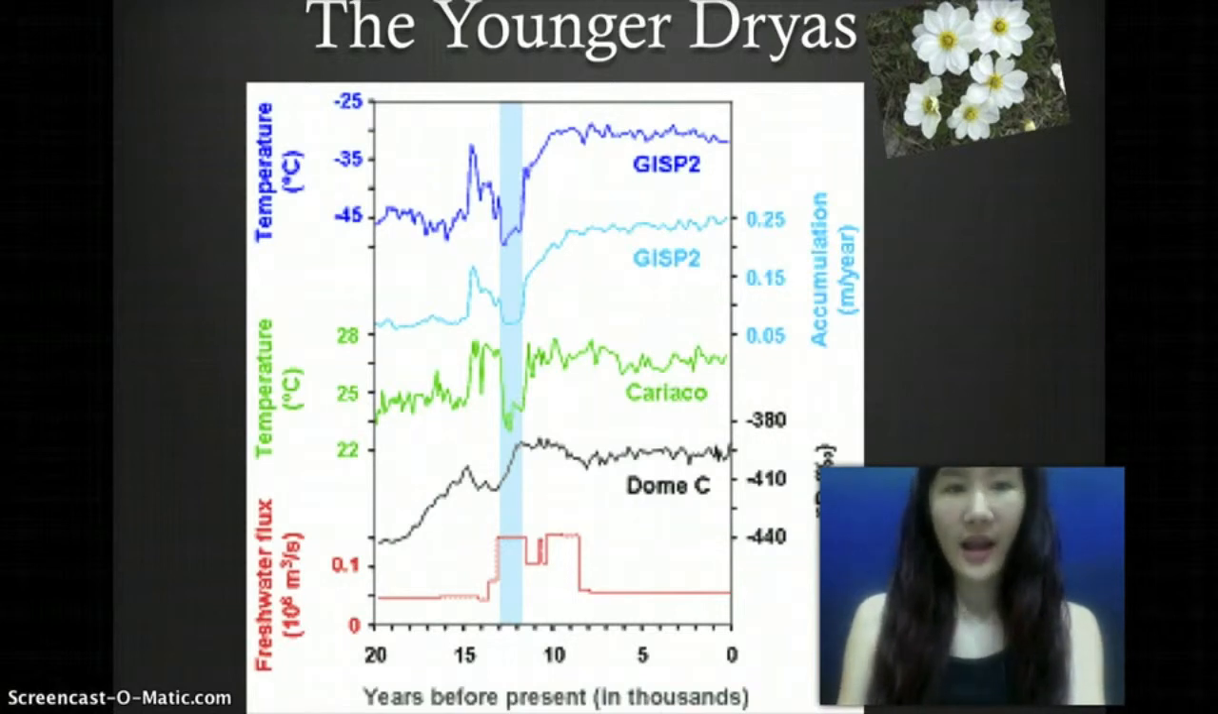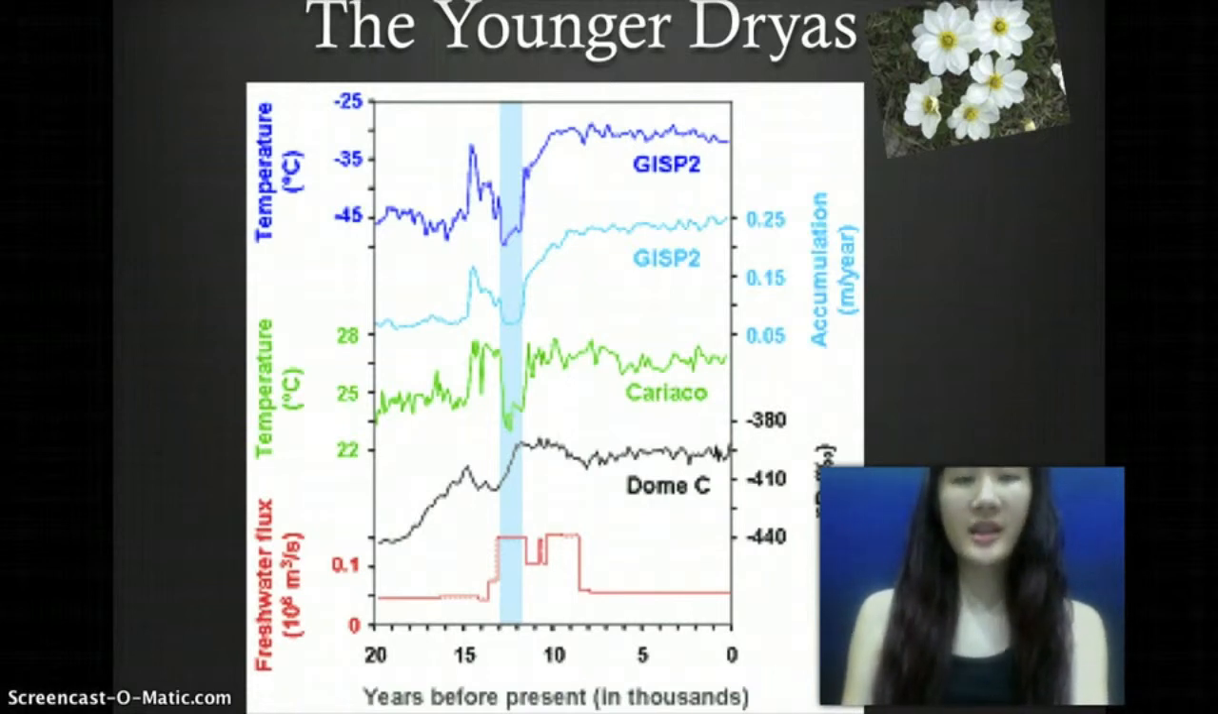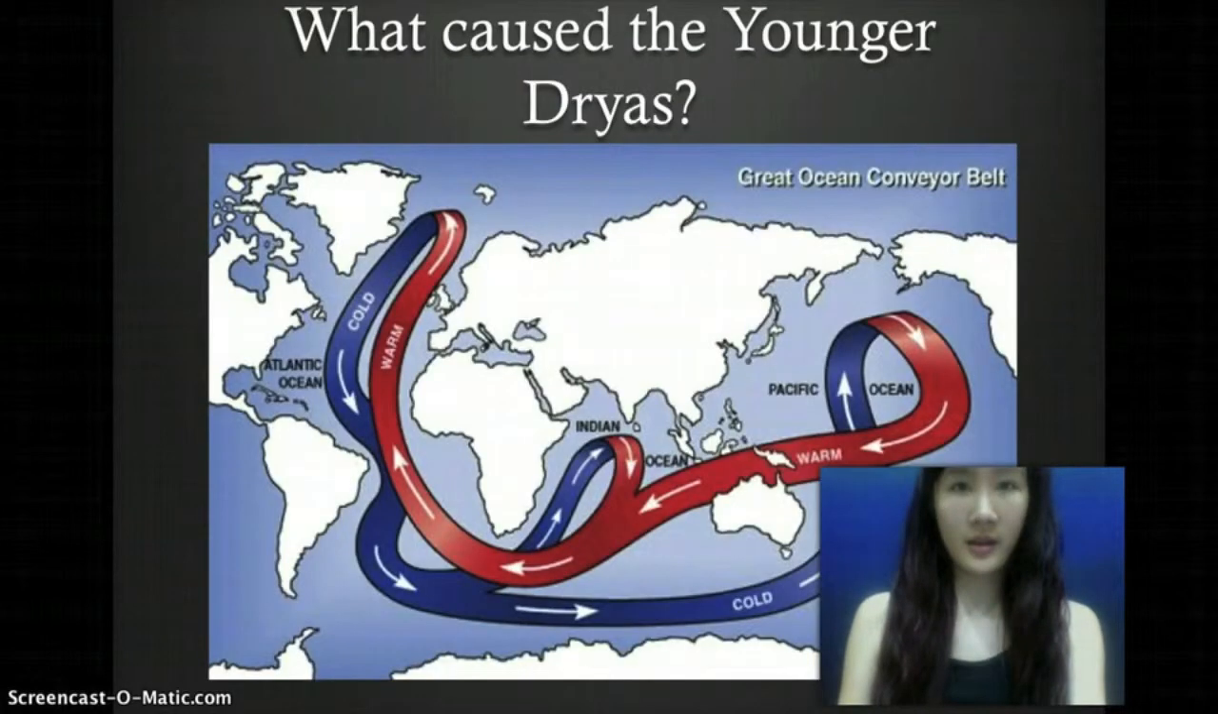In this graph, cooling and decreased snow accumulation in Greenland are the light blue and dark blue. Cooling in the tropical Cariaco Basin is the light green, and warming in Antarctica, in Dome C, is the climate change in Antarctica. The temperatures were relatively low prior to the Younger Dryas. For example, in the Cariaco Basin, north of Venezuela, temperatures decreased about 3 Celsius.